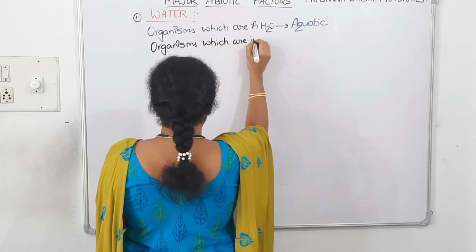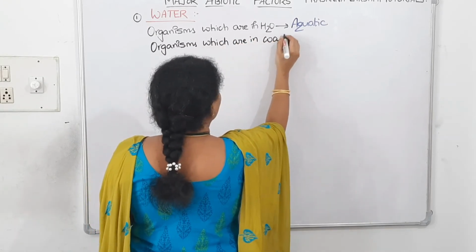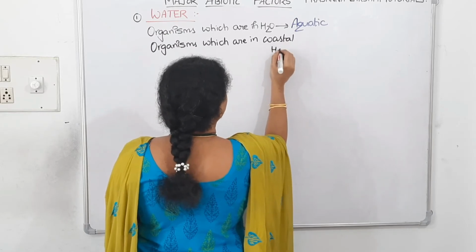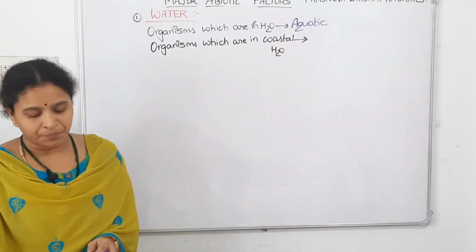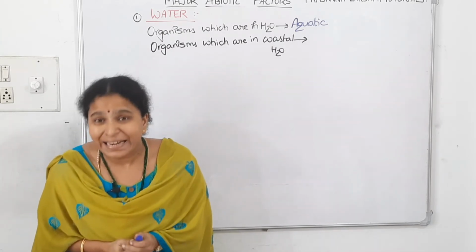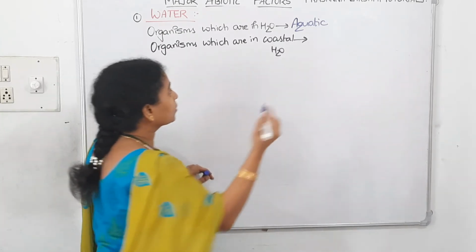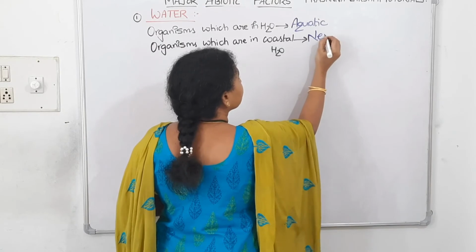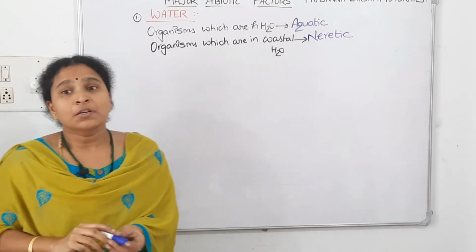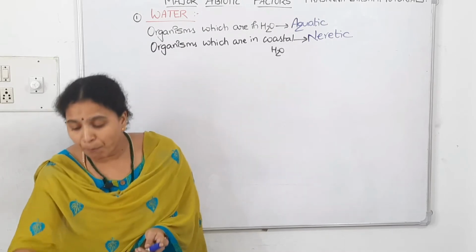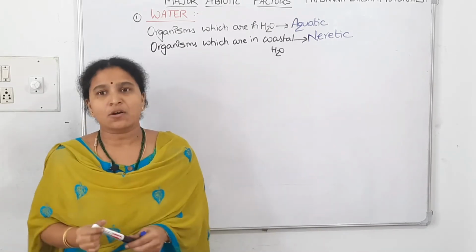Organisms which are in coastal water are called neritic organisms.